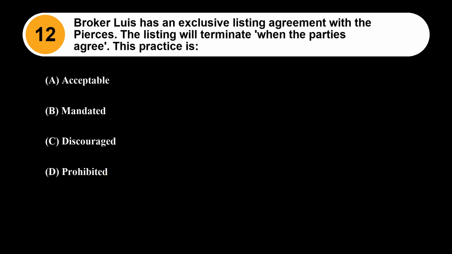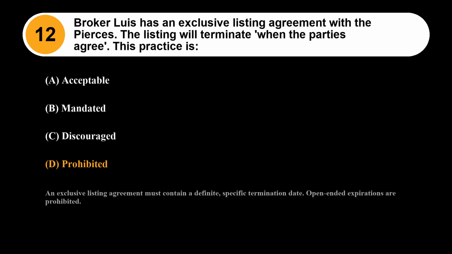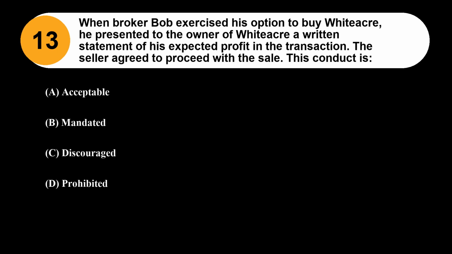Question 12. Broker Luis has an exclusive listing agreement with the Pierces. The listing will terminate when the parties agree. This practice is: Option A, acceptable. Option B, mandated. Option C, discouraged. Option D, prohibited. The correct answer is Option D, prohibited. An exclusive listing agreement must contain a definite, specific termination date. Open-ended expirations are prohibited.